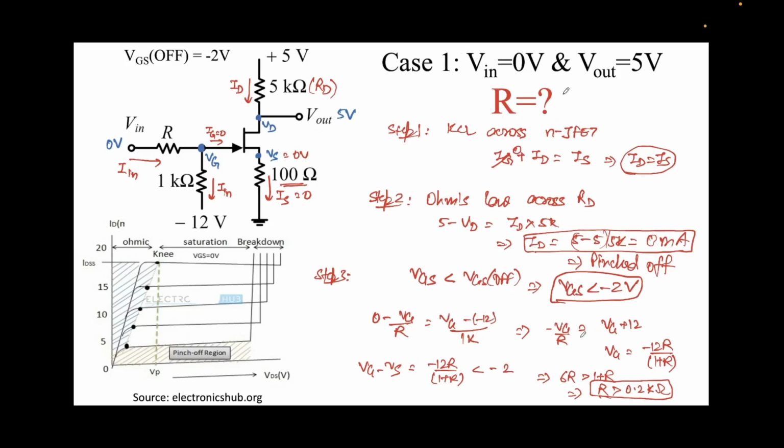Just to summarize, we had the KCL and the Ohm's law, so nothing special, and we arrived that we are in pinch off condition since the drain current was coming out to be 0. That's how we knew that we are in the pinch off condition, and I went ahead and solved the problem because we knew that. That's how we obtained this inequality. The source of this inequality is that we know that the device is pinched off.